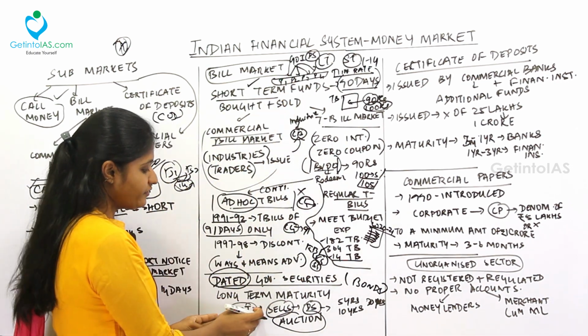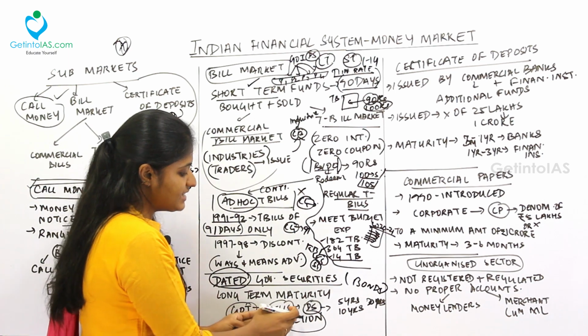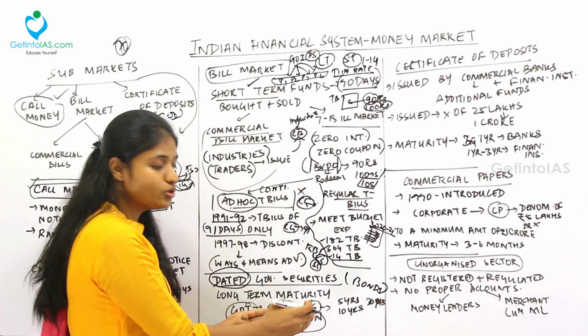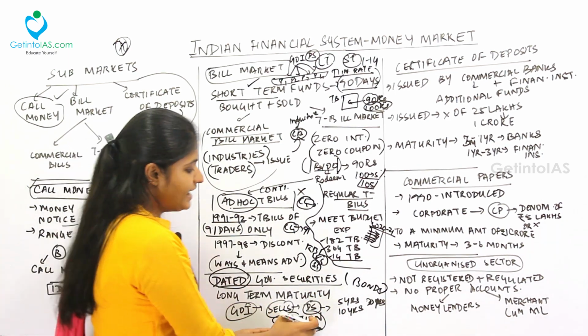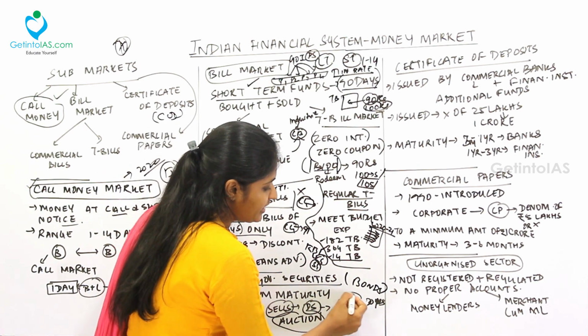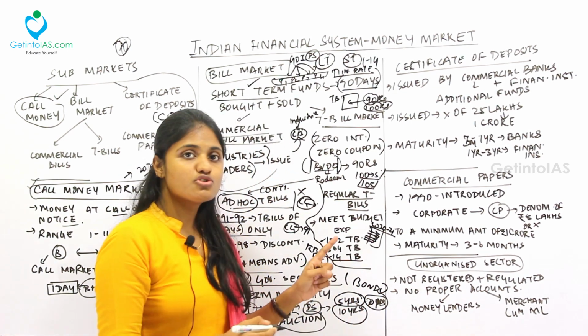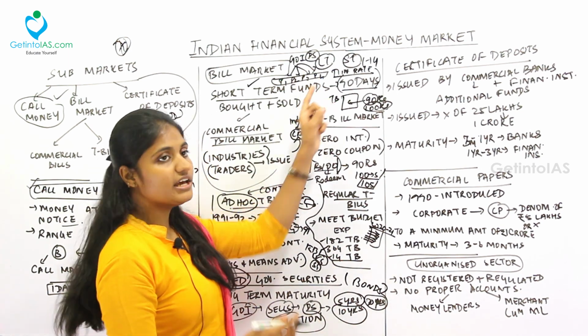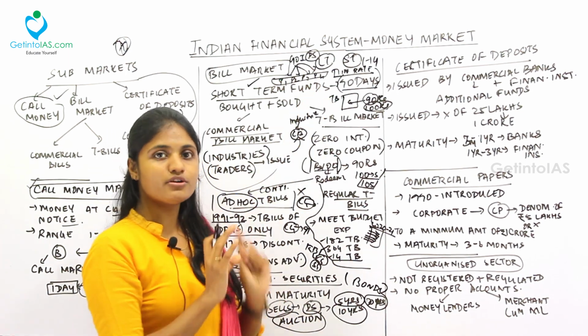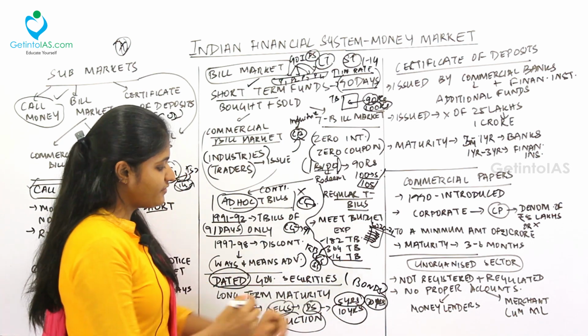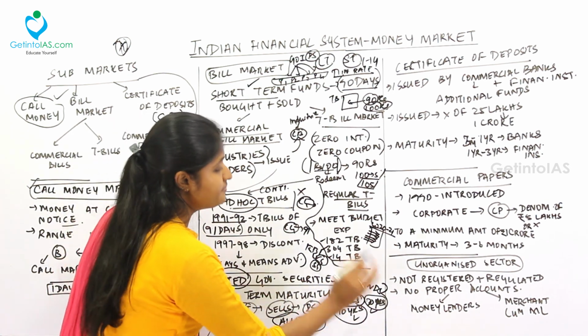So normally the Government of India needs money. So hence it sells the dated securities through auctioning. Fine. And the dated security maturity date is 5 years, 10 years and it goes up to 30 years. So up to 30 years the Government of India will use the money which it borrowed from the market. Fine. So we have the various dated securities. Please keep this in mind.